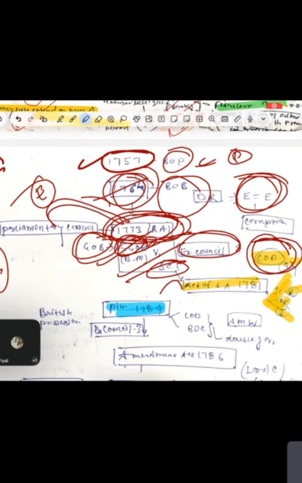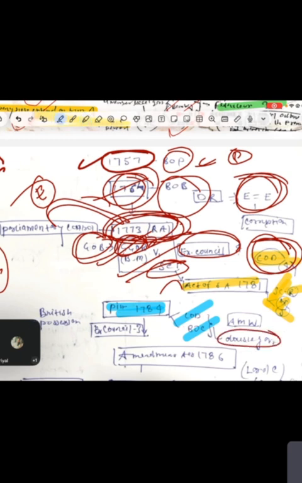Actually, they made one new body, and the Court of Directors was there earlier. They established a Board of Control. So the Board of Control will control political affairs, and the Court of Directors will control commercial affairs. This is very important. They established it because they thought that the Court of Directors had concentrated power, and concentrated power means corruption. So to reduce and avoid corruption, they established one more body, that is the Board of Control. So Board of Control means political function, and Court of Directors means commercial function. Remember it like that. So this is also known as double government.